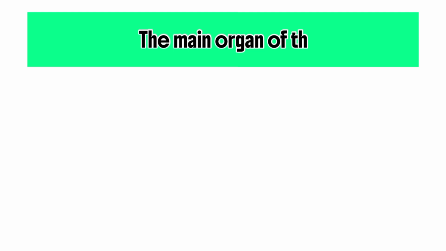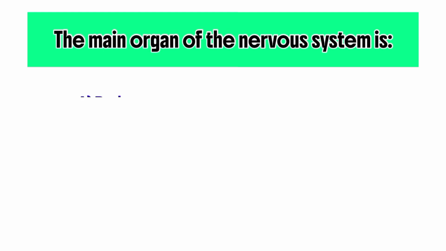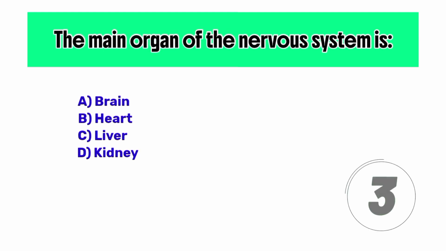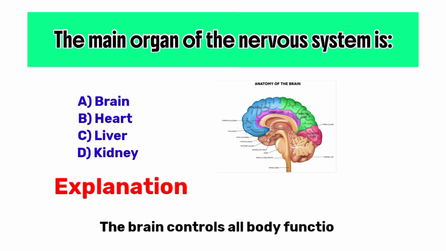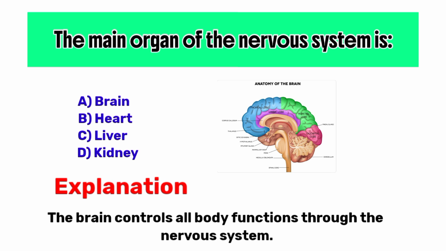The main organ of the nervous system is correct option A, brain. Explanation: the brain controls all body functions through the nervous system.